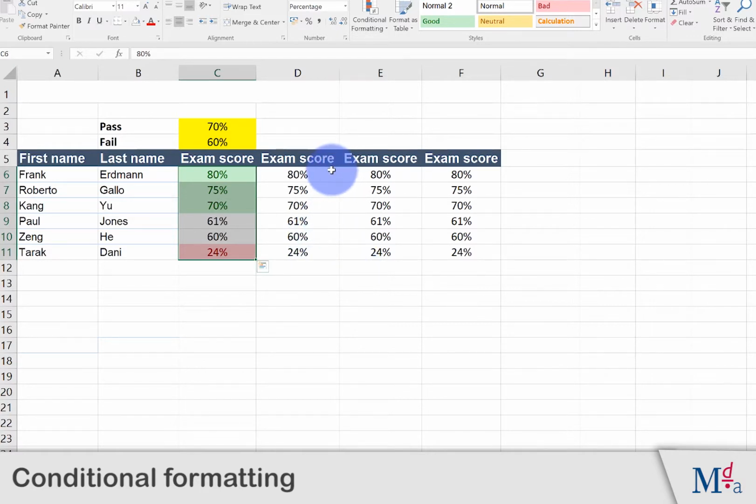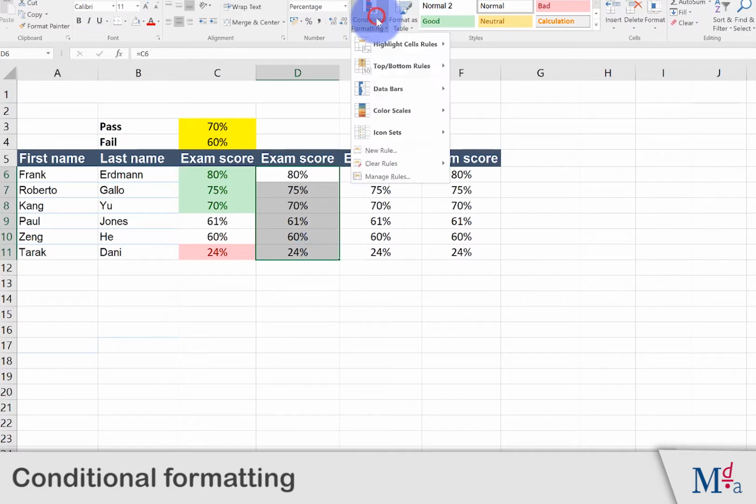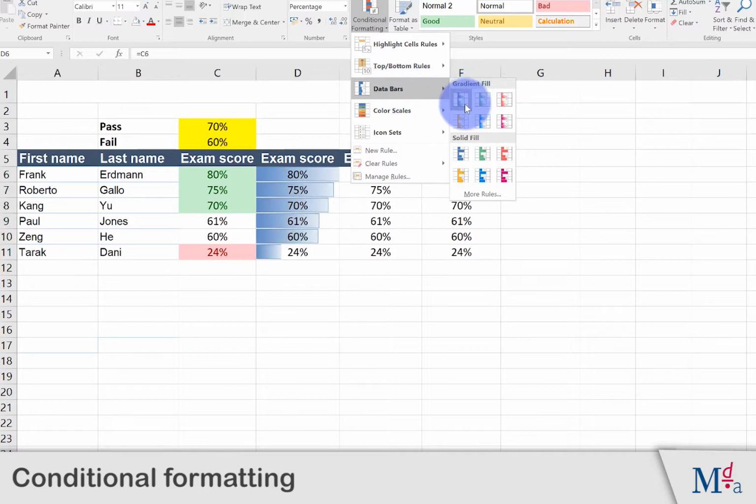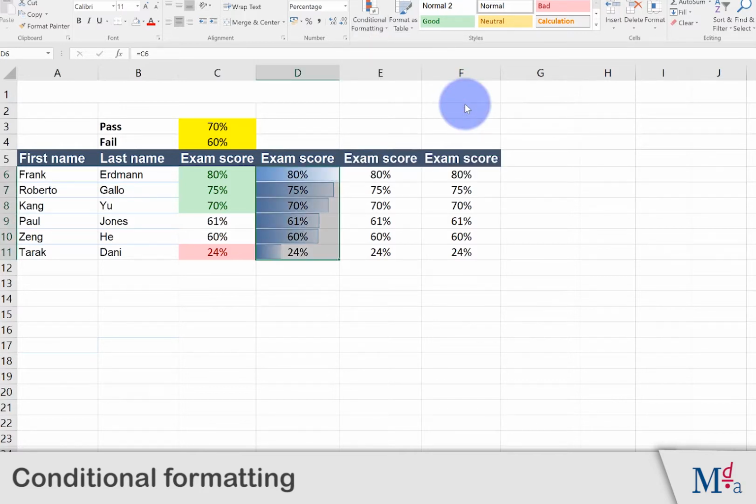A second way of highlighting who's done well is to use data bars. Click on Conditional Formatting and go to Data Bars. Here we can see Frank has done well and Tarek has not done so well. I might want to edit this rule so we can only get a full bar if somebody achieves 100%.